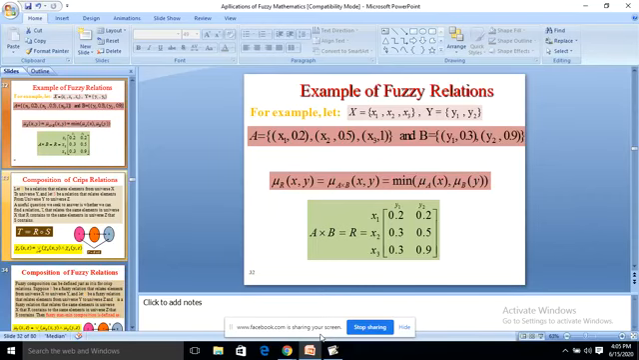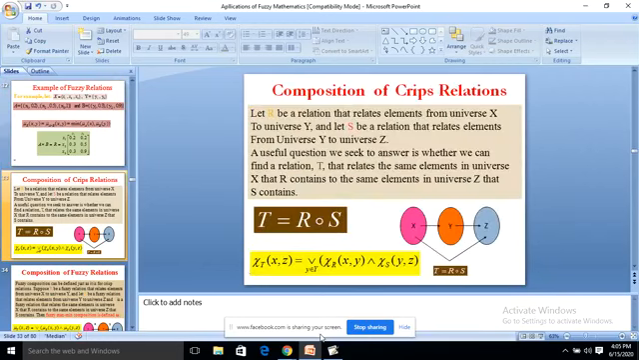So the matrix is formed, so A cross B is equal to R, with x1, x2, x3 taken in rows, y1, y2 in columns. So the values are 0.2, 0.3, 0.3. So we are taking the minimum values 0.2, 0.5 and 0.9.